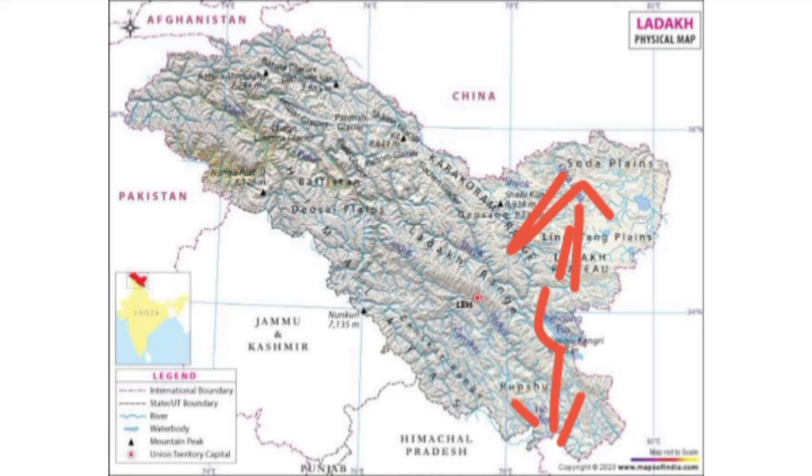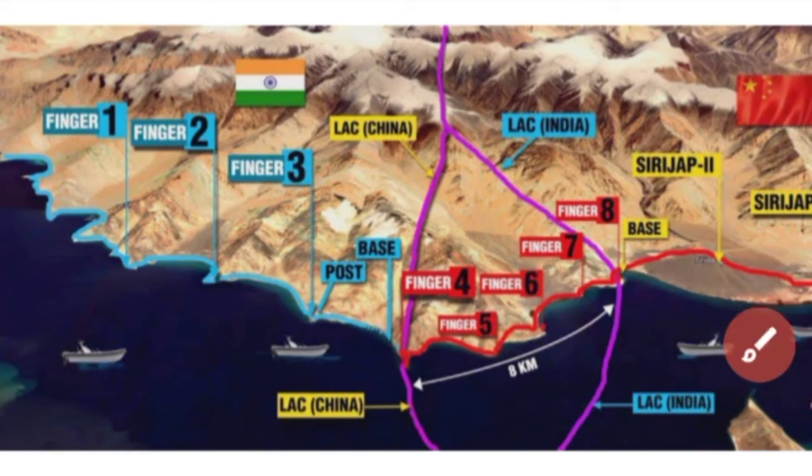But in this disengagement, both armies decided they will go back to their own military bases. They will not patrol the area between finger 3 and finger 8.